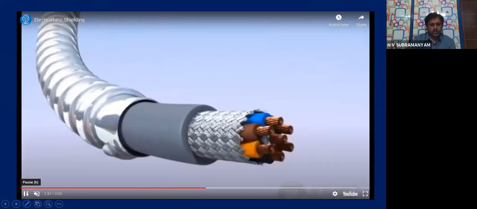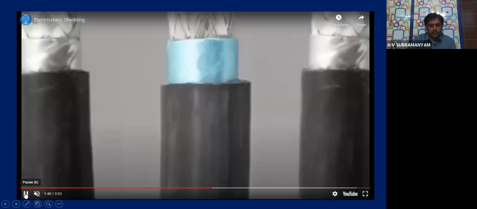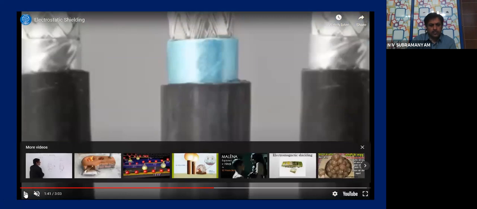Okay. Next, you see here, this is coaxial cable, children. Coaxial meaning they share the same axis, which is generally used in television. Okay. And if you see carefully, let the video come up.